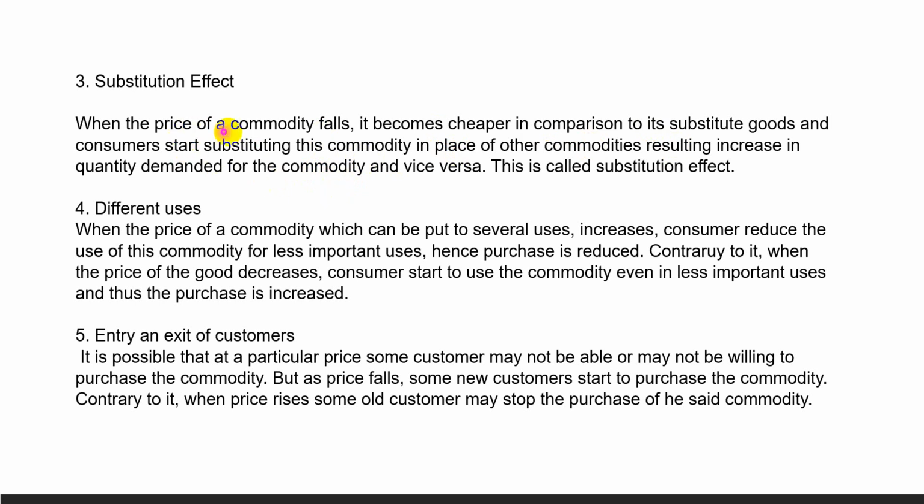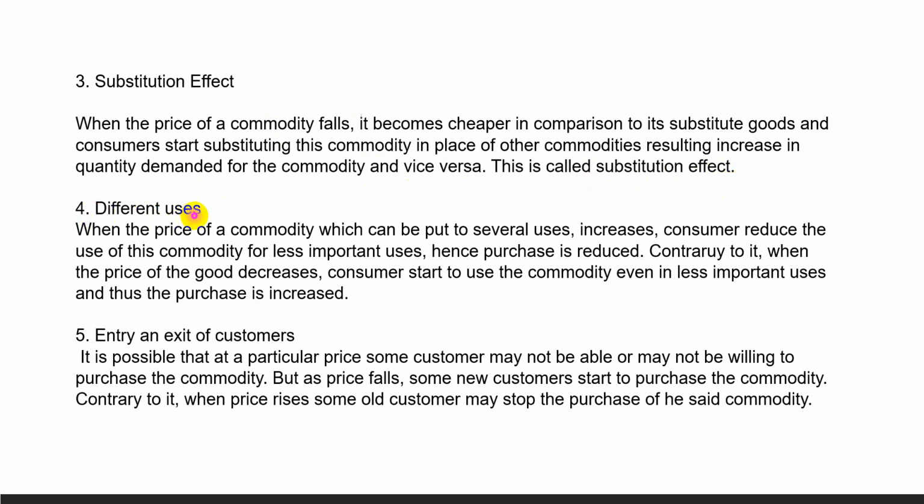And when the price of a commodity rises, then it becomes costlier in comparison to its substitute good. Then the consumer moves their demand from the main commodity to the substitute commodity, leading to decrease in quantity demanded of the main commodity. This is called substitution effect.